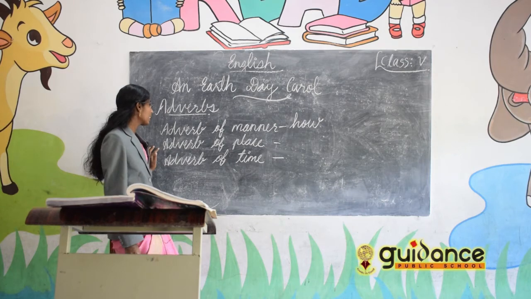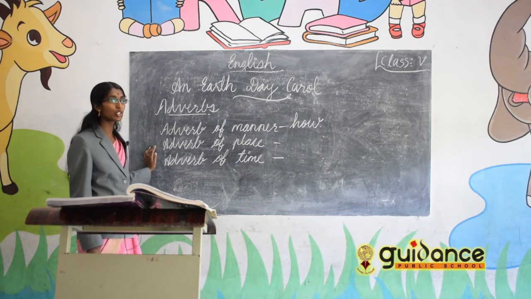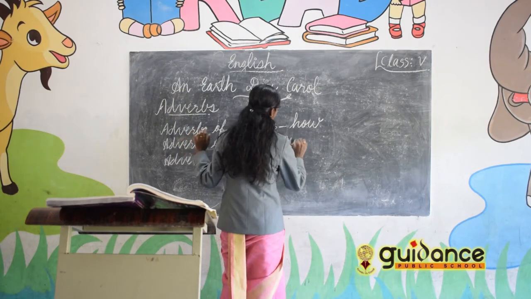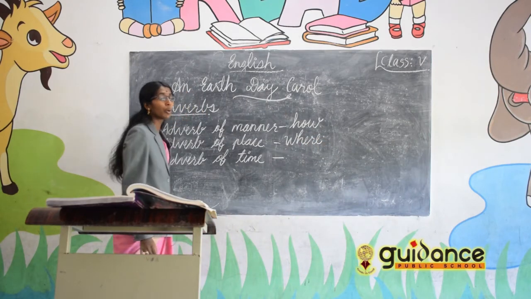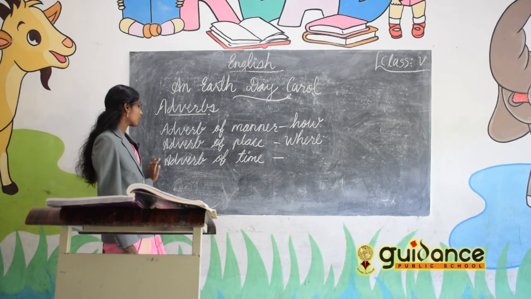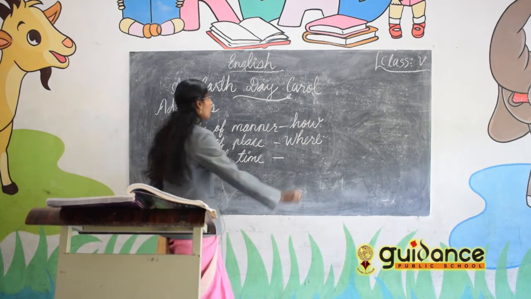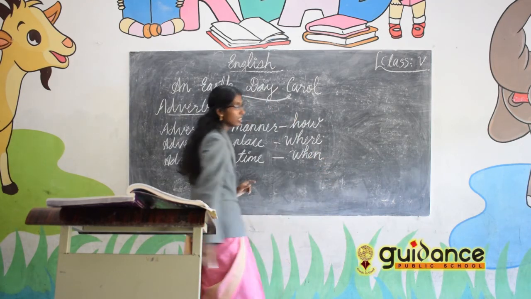The next one is adverb of place, which tells us where the action took place. Then the next one, adverb of time. It tells us when the action took place.